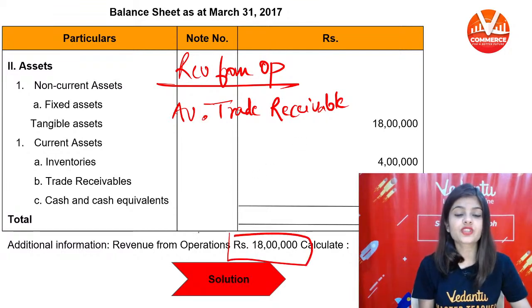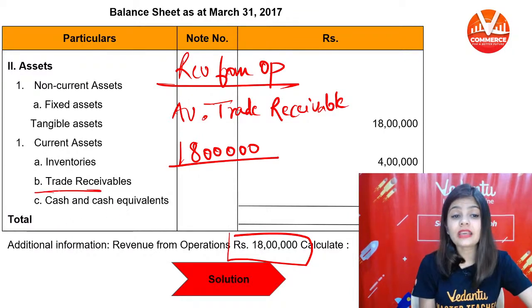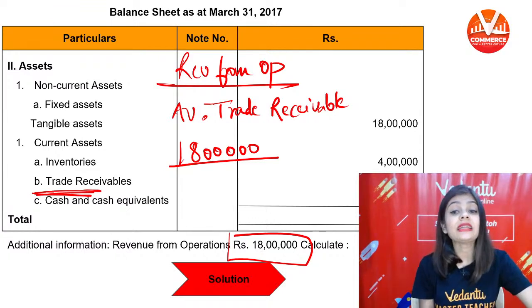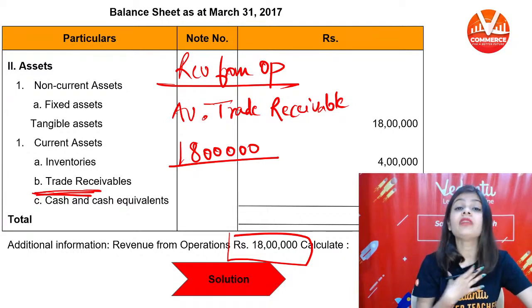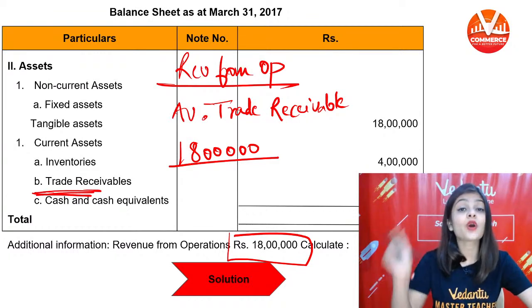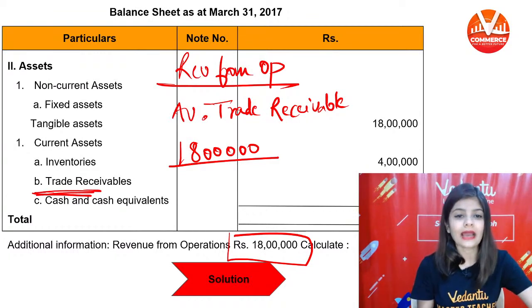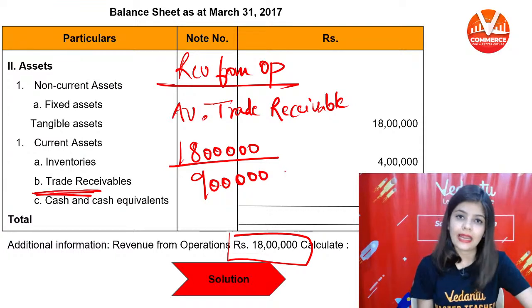Revenue from operation is given in the question, 18 lakh. Trade receivables given in the question is 9 lakh. So we will assume that average trade receivable are also 9 lakh.